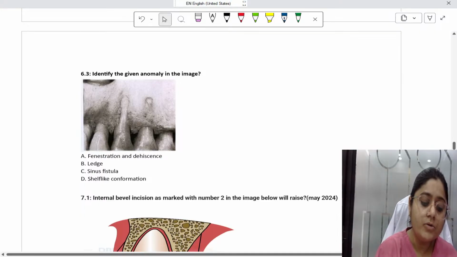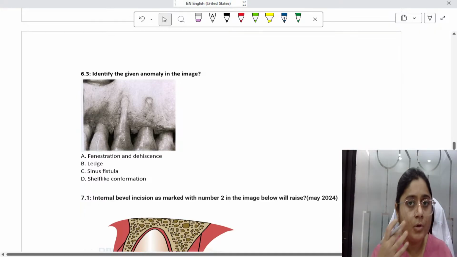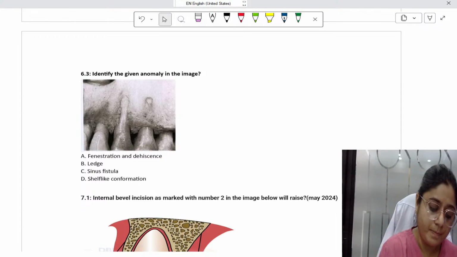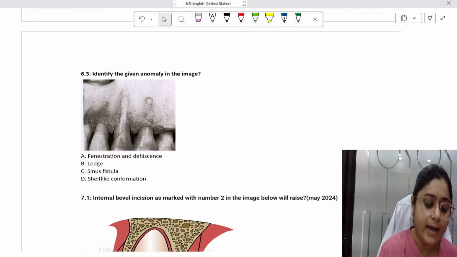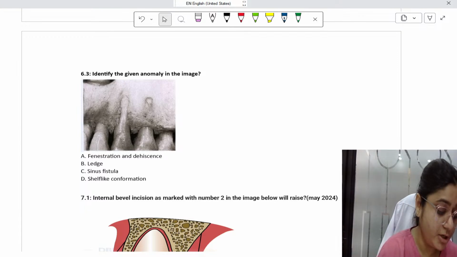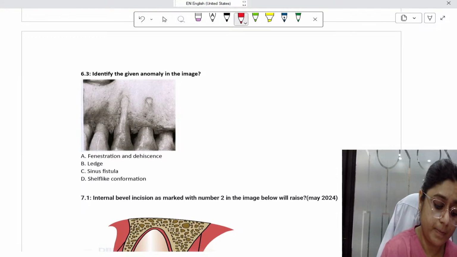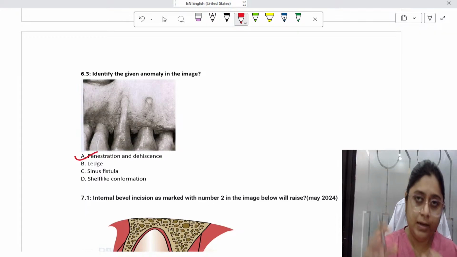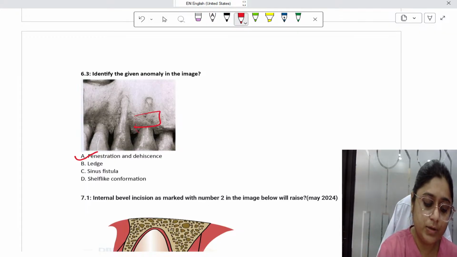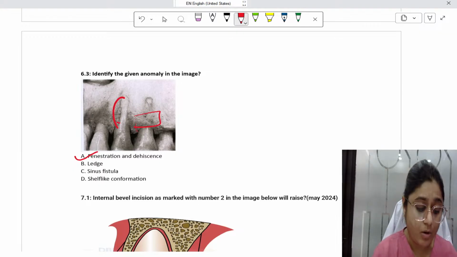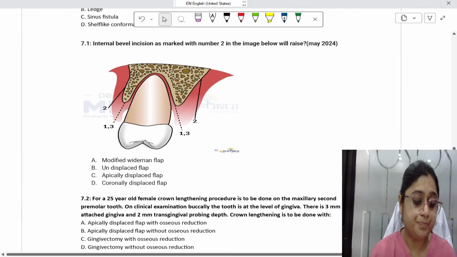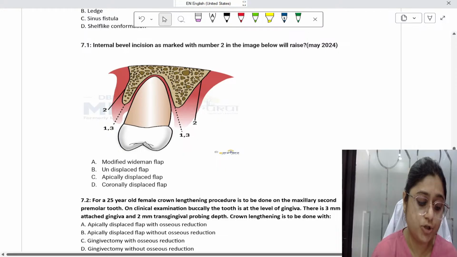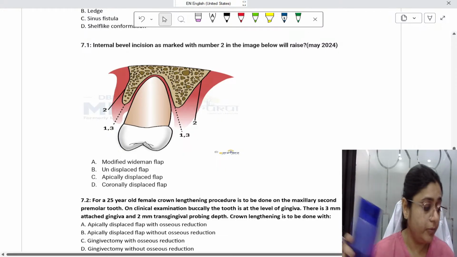This is also an image-based question frequently asked. Last time also it was asked. So just have a look at what the image is showing, whether it is a fenestration and dehiscence, ledges, sinus fistula, or shelf life conformation. It is fenestration and dehiscence. Fenestration is like a hole. The marginal bone is intact, and dehiscence means the marginal bone is lost. Okay. Now the next question. Internal bevel incision. This was also asked in May 2024.